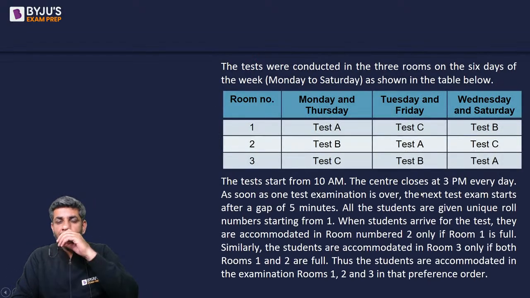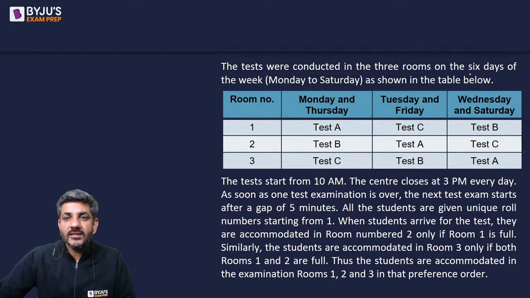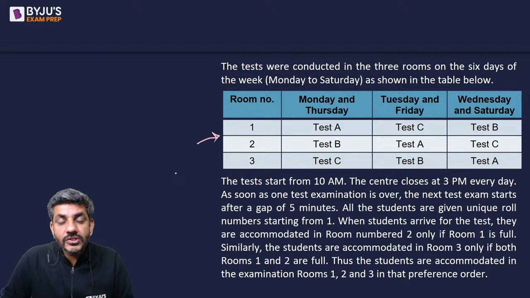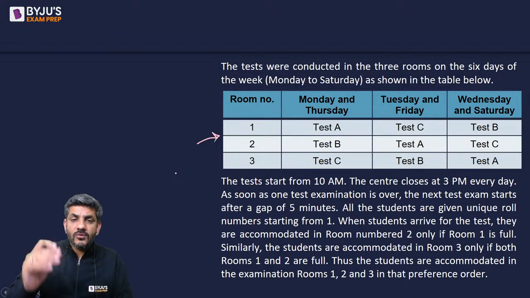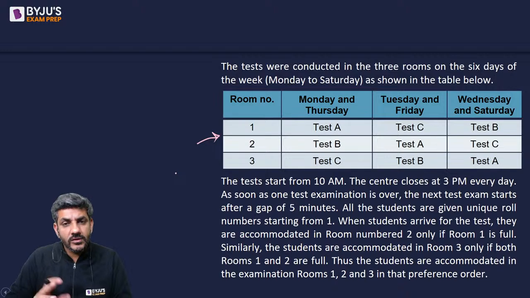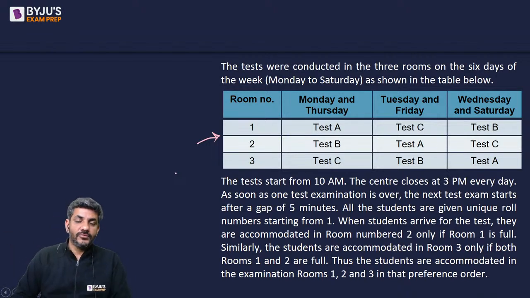Then there is more data. The tests were conducted in the three rooms on the 6 days of the week, Monday to Saturday, as shown in the table below. So this table is telling us on which days what test was conducted in which room number. So in room number 1 we had test A on Monday and Thursday. In room number 2 we had test B. In room number 3 we had test C on these 2 days. On Tuesday and Friday we had C, A and B in these three rooms, and similarly on Wednesday and Saturday we had B, C and A in these three rooms.